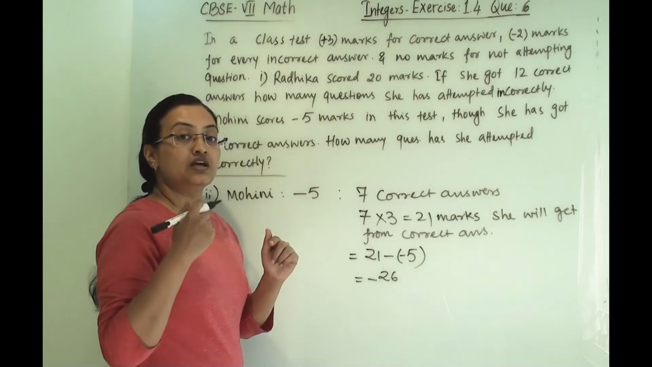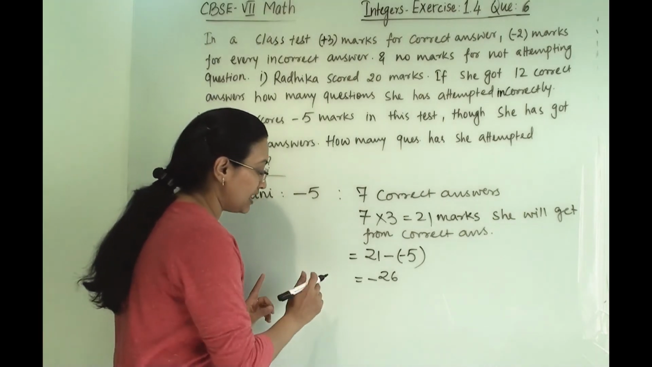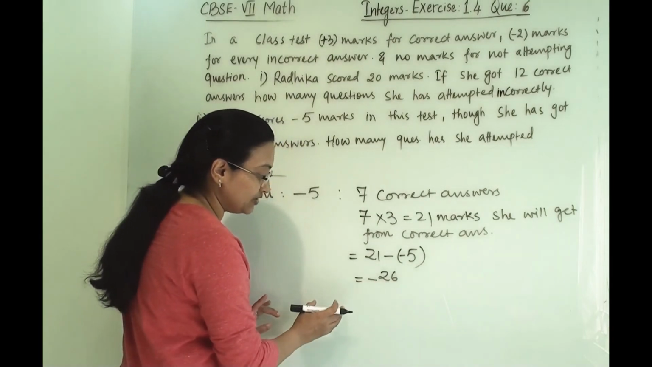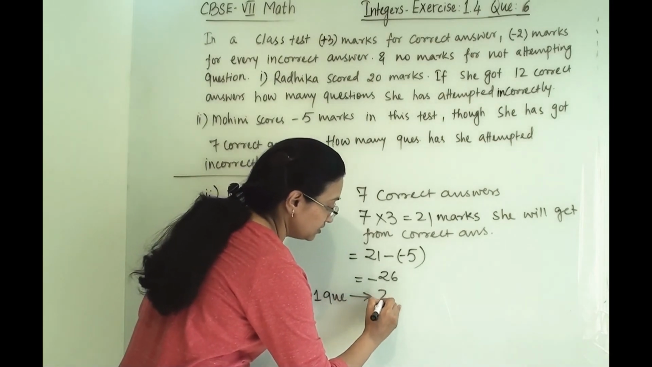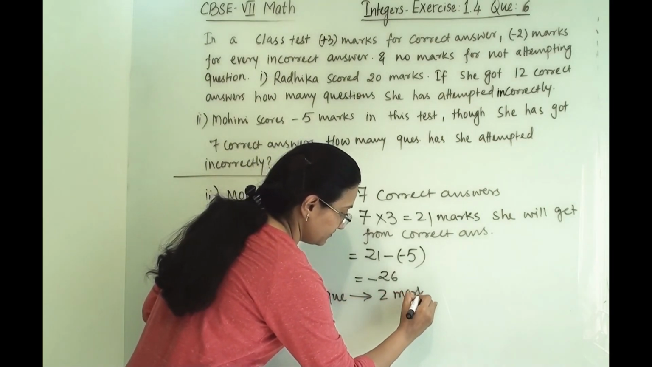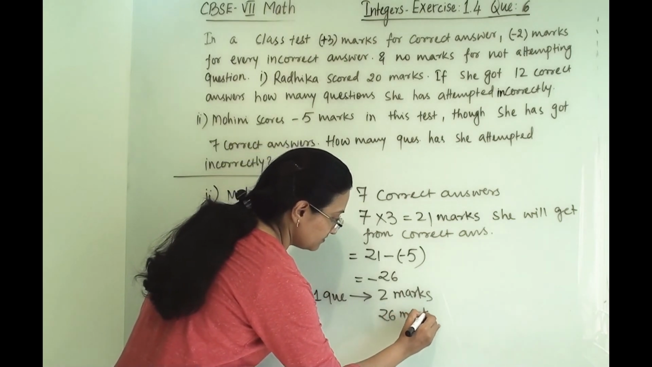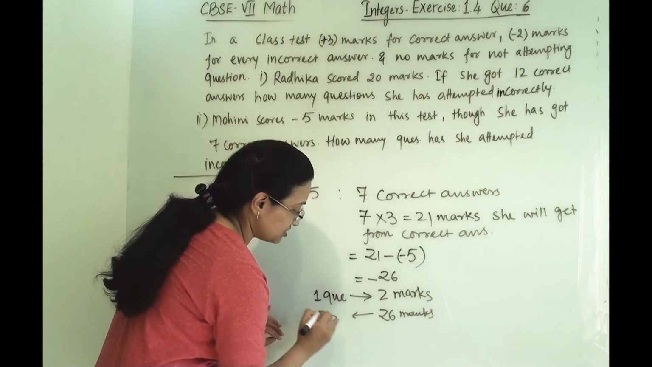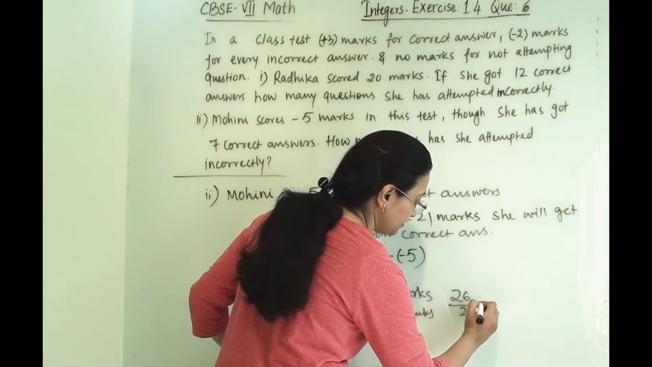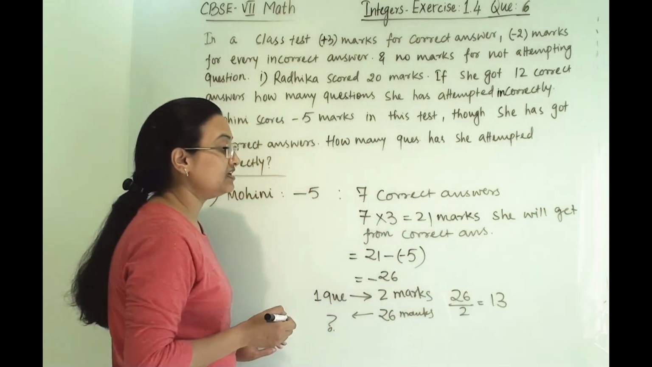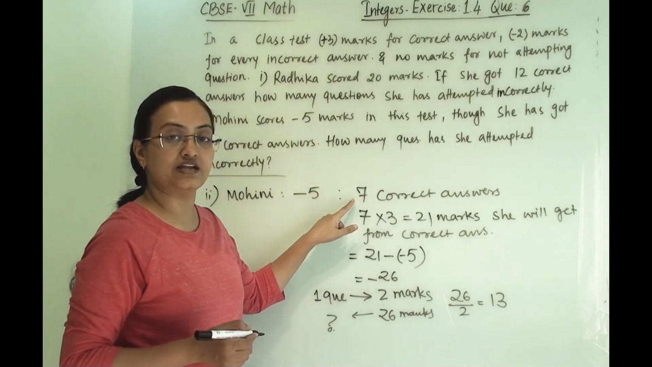Now let us calculate how many questions she has attempted wrongly. So now from this marks we will calculate the number of questions. Now one question will cost her 2 marks. Then for 26 marks, how many questions will be there? So 26 divided by 2, and we will get 13. So 13 questions she has attempted incorrectly and 7 questions she has attempted correctly.